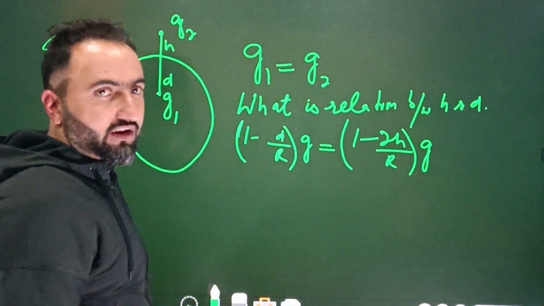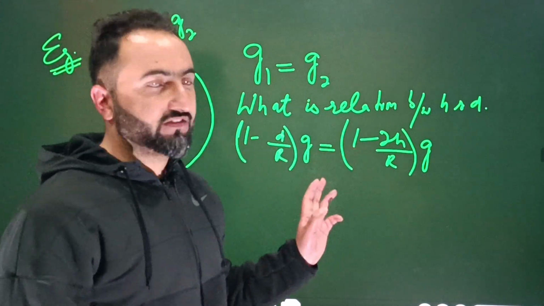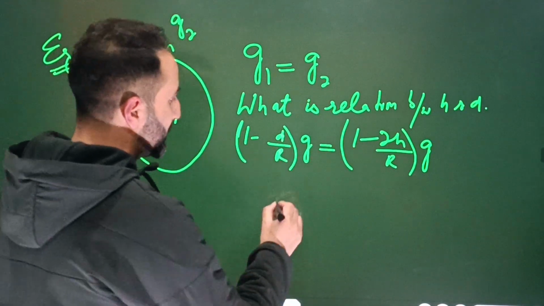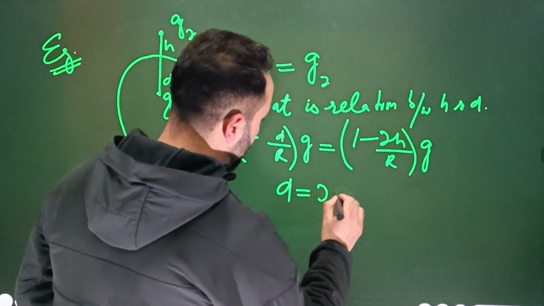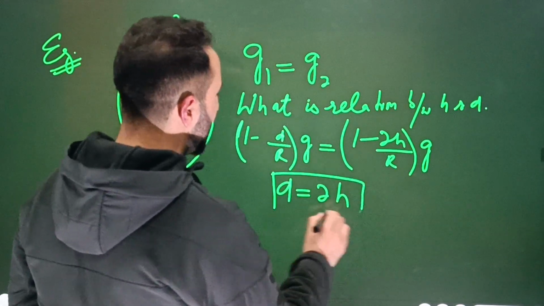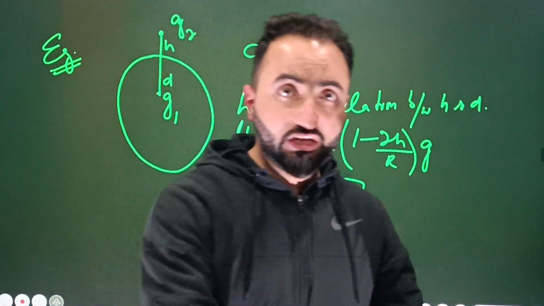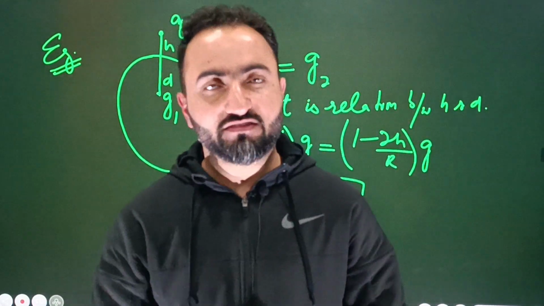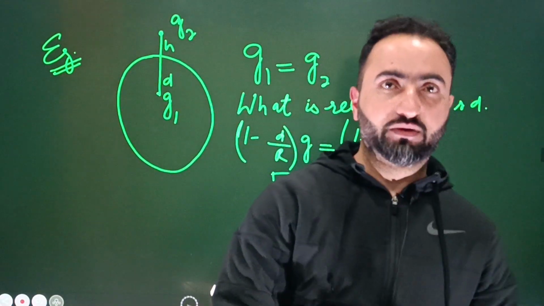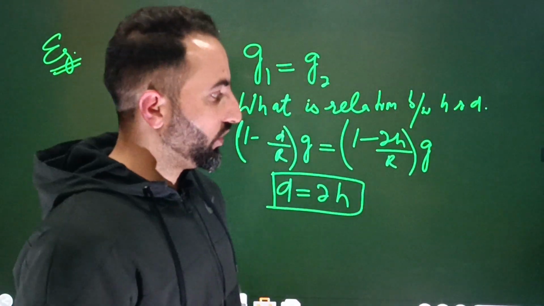G and G will cancel. 1 and 1 will cancel. Minus minus cancels. R and R will cancel. Simply the answer comes out that D is equal to 2 times H. And if, for example, suppose that H is given 1 kilometer, D will be 2 kilometers. If D is 1 kilometer, H will be half a kilometer. That's it. So such a question can also come. Highly important.